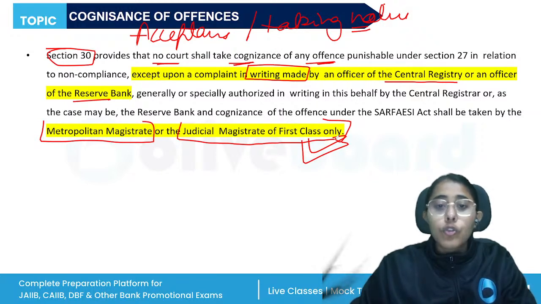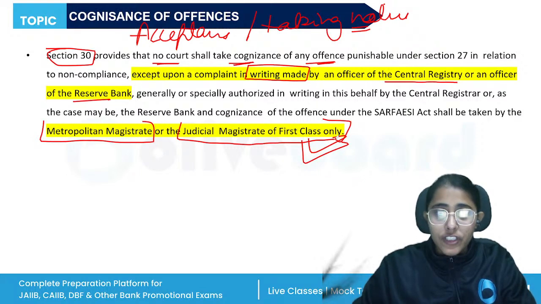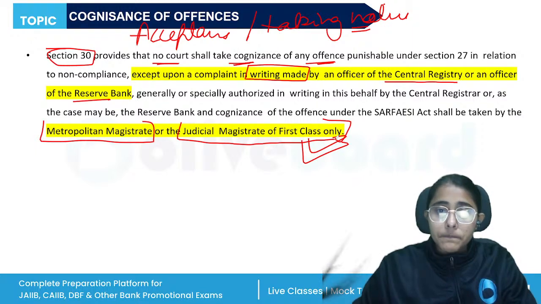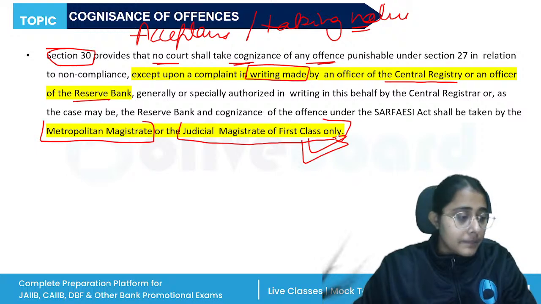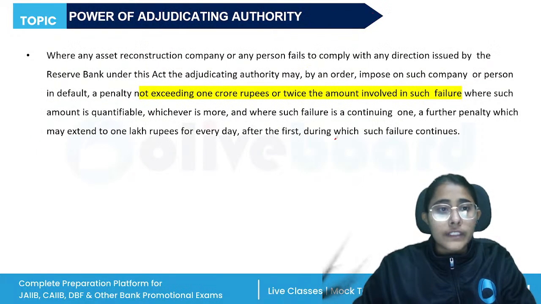First, no court shall take cognizance of any offense unless the complaint is given in writing, and this complaint should contain all the necessary information. This complaint will be made by the officer of the central registry or the RBI, and it will be directed to the metropolitan magistrate or the judicial magistrate. All right, these are the important provisions regarding the cognizance of offences.